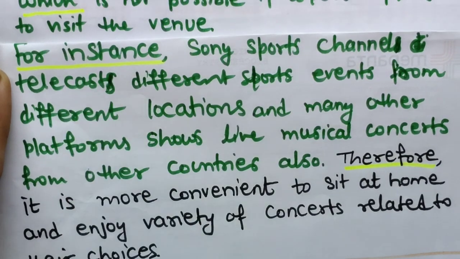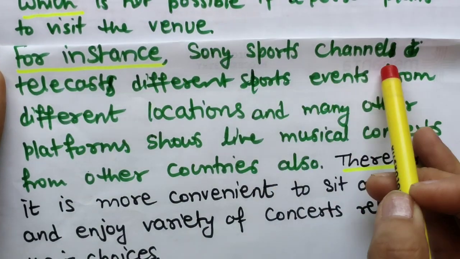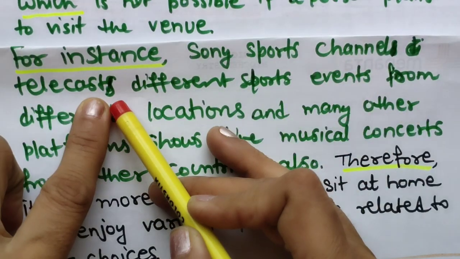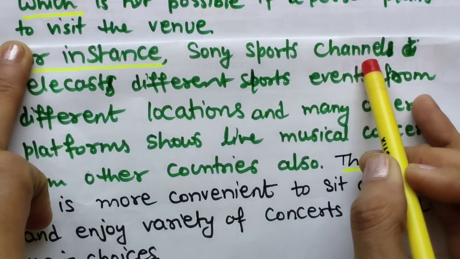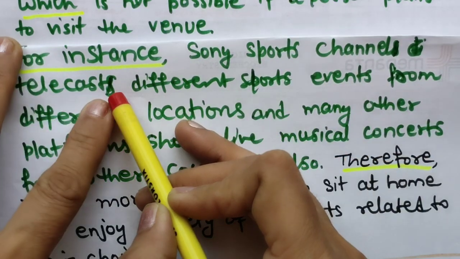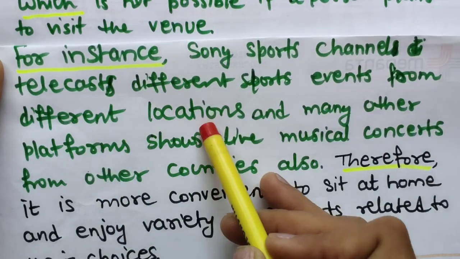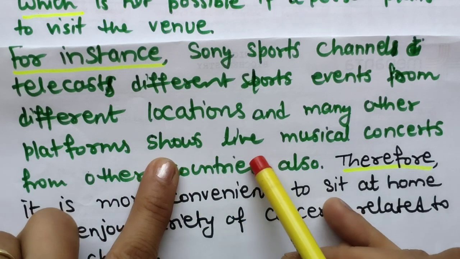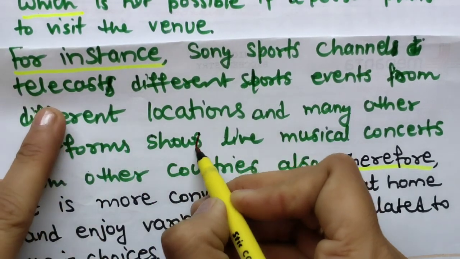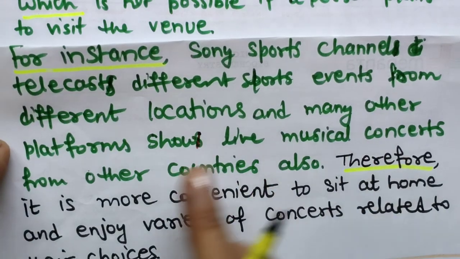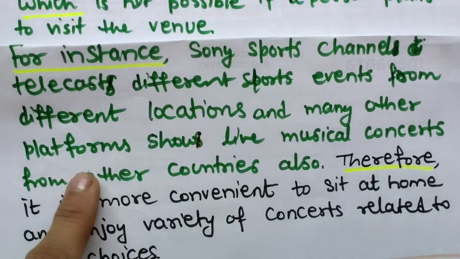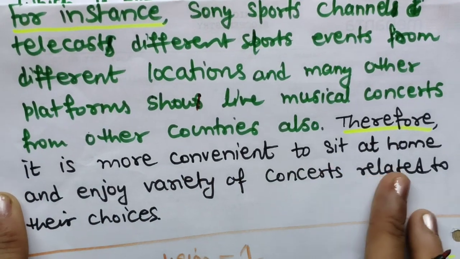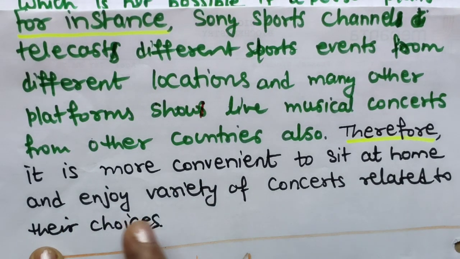Now my example, for instance, Sony Sports Channel telecasts. So if you are putting S here, then "telecasts" will not come. If you are putting here "channel" only, then "telecasts" will come different sports events from different locations and many other platforms. It also shows live musical concerts from other countries, okay. So you can name these platforms, many apps and all. So therefore it is more convenient to sit at home and enjoy a variety of concerts relating to their choices.